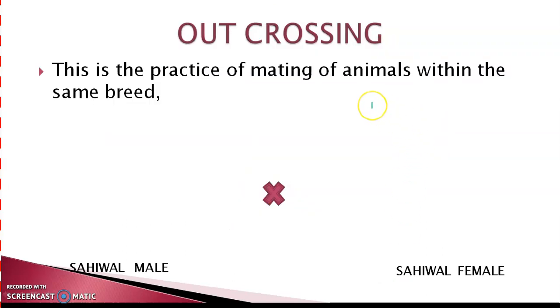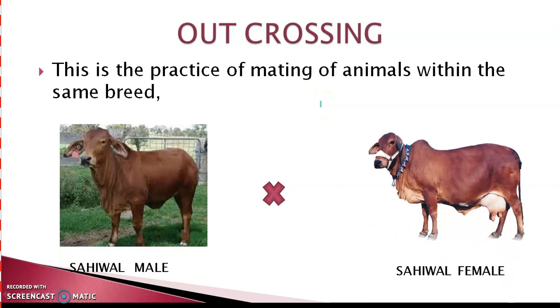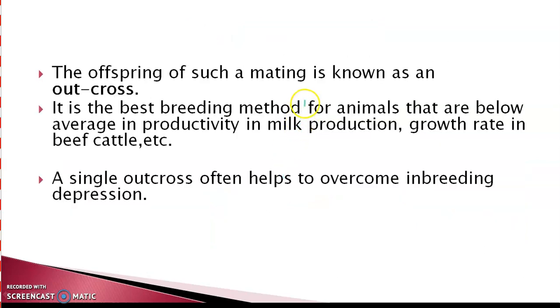Outcrossing is the practice of mating of animals within the same breed. Like Sahiwal male and Sahiwal female are from the same breed, but when they are mated, they must not have common ancestors on either side of their pedigrees up to 4 to 6 generations if outcrossing is done. The offspring of such a mating is known as an outcross, and this is one of the best breeding methods for animals that are below average in productivity in milk production, and also showing low growth rates in beef cattle. A single outcross can often help to overcome inbreeding depression.